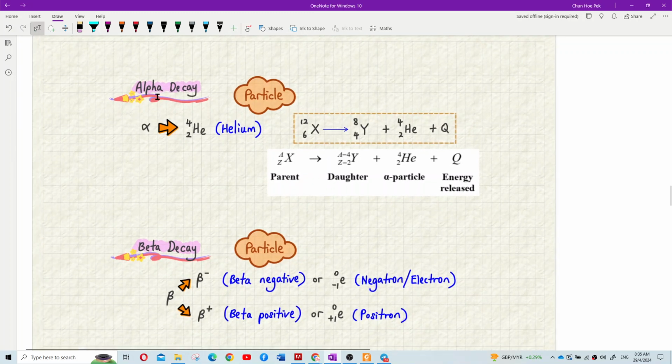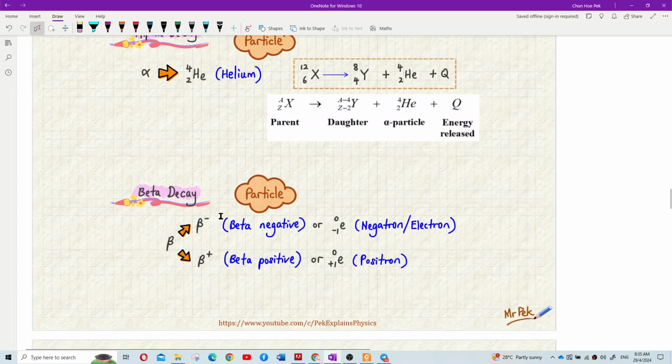Okay, so now alpha decay. Alpha is helium, helium-4. That means this helium nucleus has 2 protons and 2 neutrons. So if alpha decay, we need to know how to write the equation. Let's say this one, X with 6 and 12. If it decays and emits one alpha particle, that means 6 minus 2 becomes 4, and then 12 minus 4 becomes 8. You must know how to write this, and then it releases some energy.